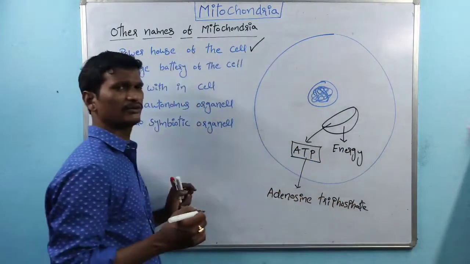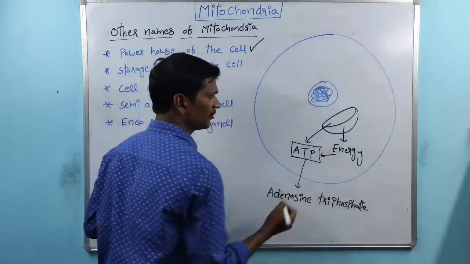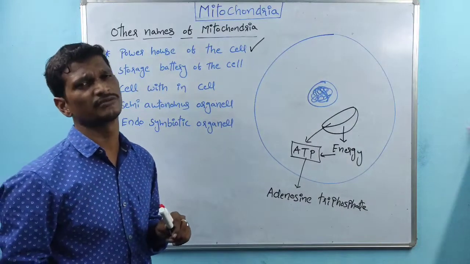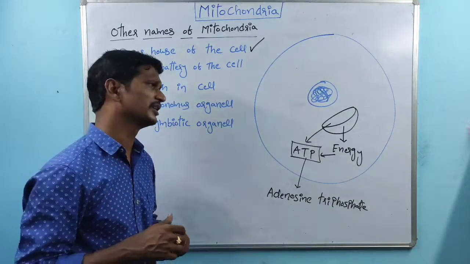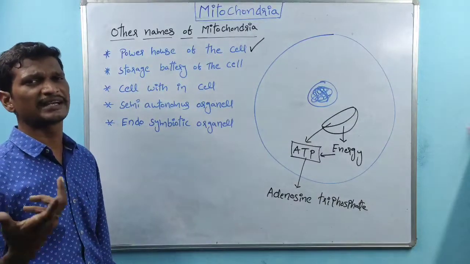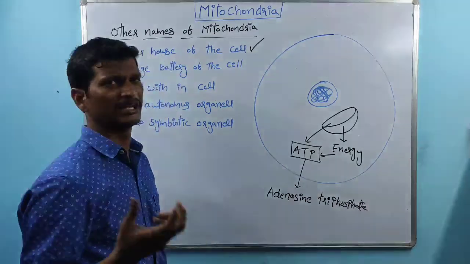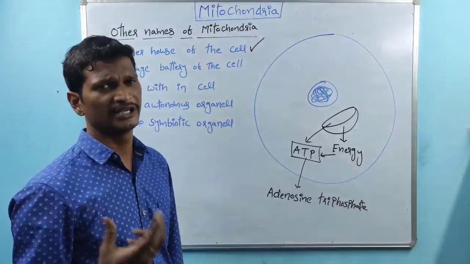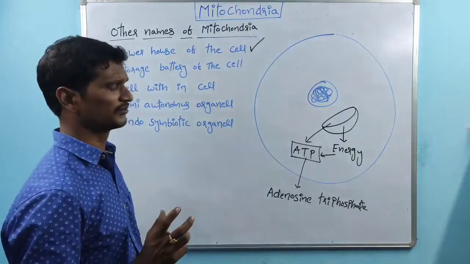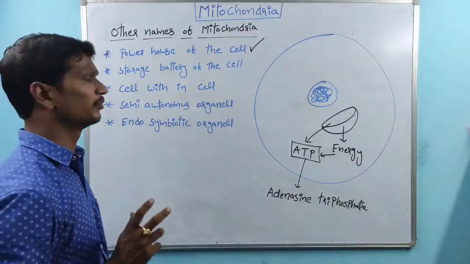Mitochondria have the capacity to store energy in the form of ATP. One is synthesis of ATP, the other is storage of ATP. That's the reason mitochondria are called the storage batteries of the cell. Within the cell, energy is stored in the form of ATP, and that is done by mitochondria. That is about the first 2 points.